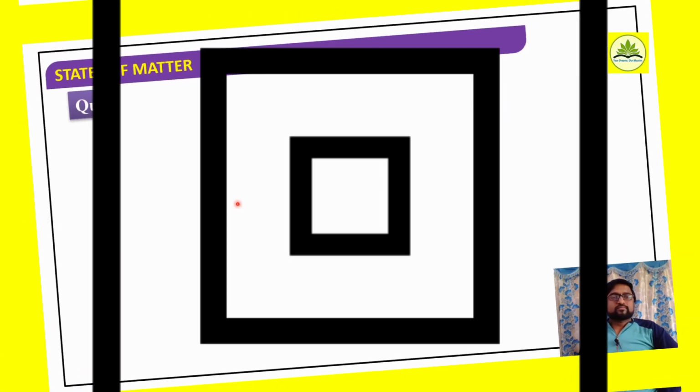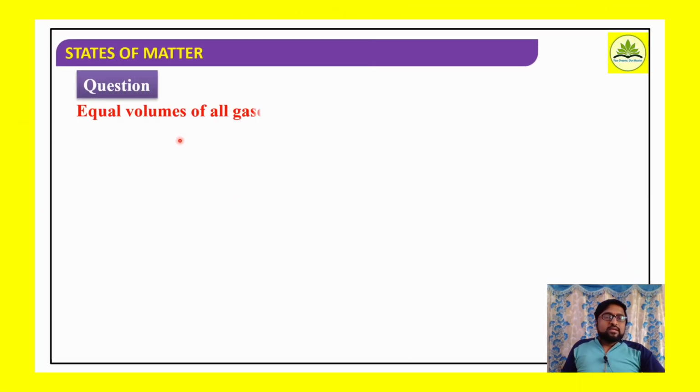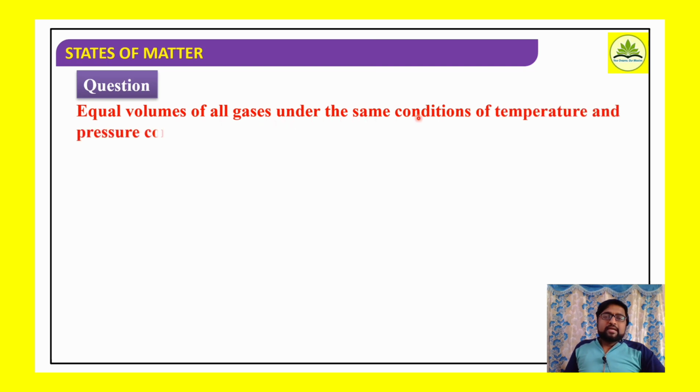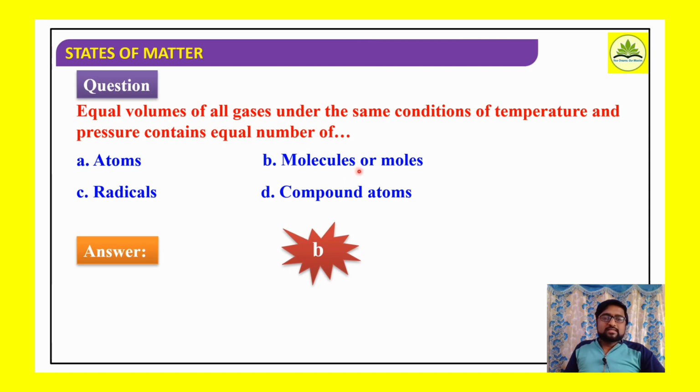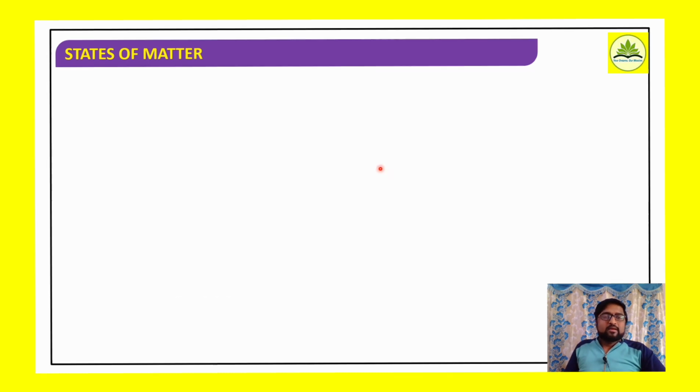Okay, next question. Equal volume of all gases under same conditions of temperature and pressure contains equal number of... This is the statement of what? Avogadro's law. You just recall it. Options: A, atoms; B, molecules or moles; C, radicals; D, compound atoms. What is the answer? It is B, molecules, or I can say moles. Okay, it is Avogadro's law.